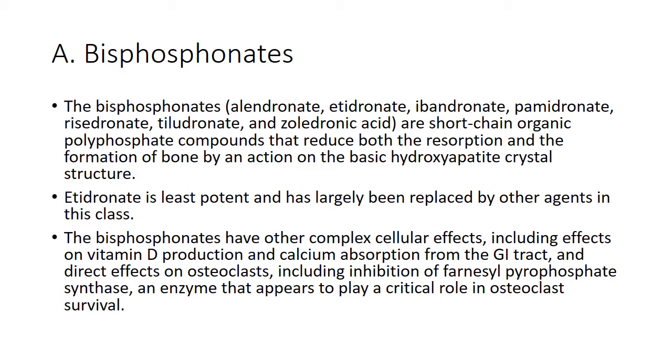First of all, there are the bisphosphonates. These bisphosphonates are available with different names and different pharmacokinetic properties. These are basically short chain organic polyphosphate compounds, and they reduce the bone resorption as well as formation of bone by an action on the basic hydroxyapatite crystal structure. You know that in your bone there is hydroxyapatite crystal structure. They act on this, and in this way they reduce the resorption of bone. In this class, etidronate is the least potent and has largely been replaced by other agents.